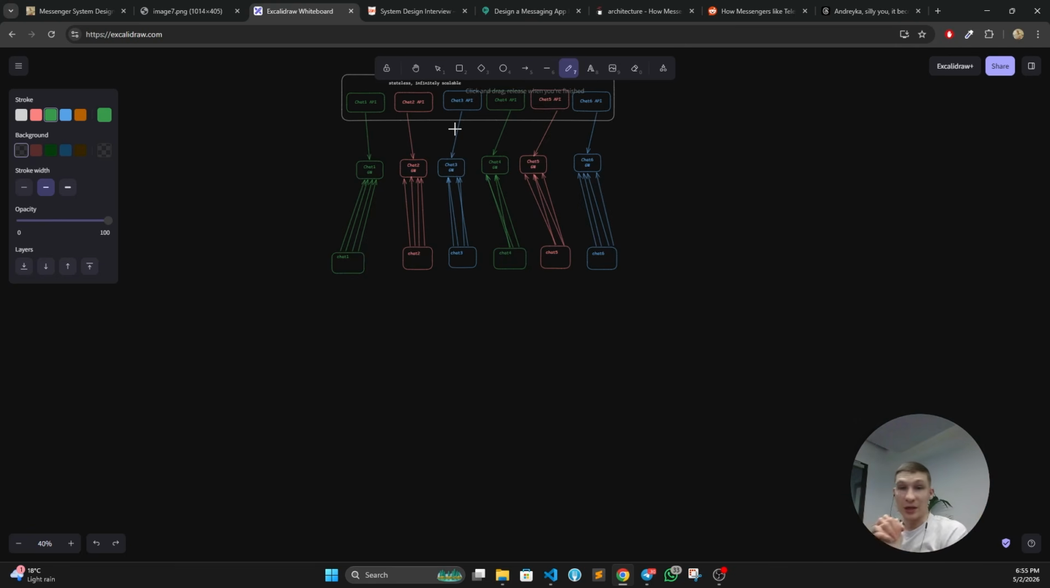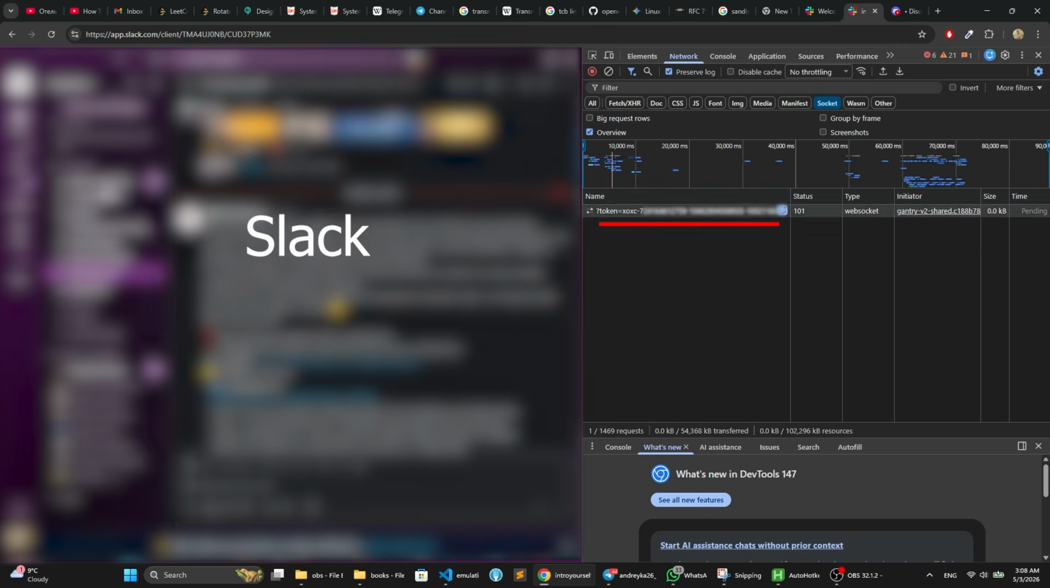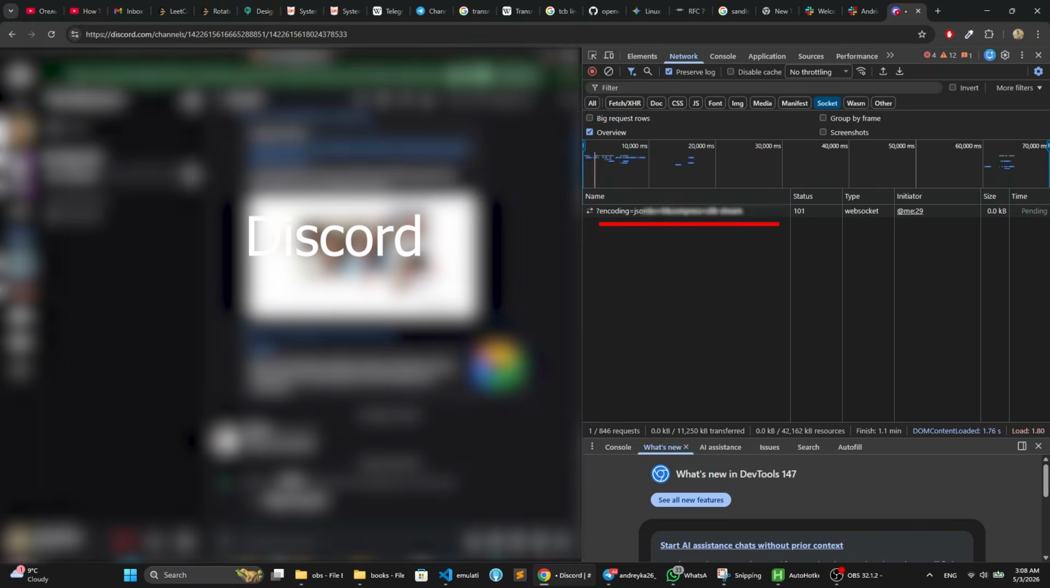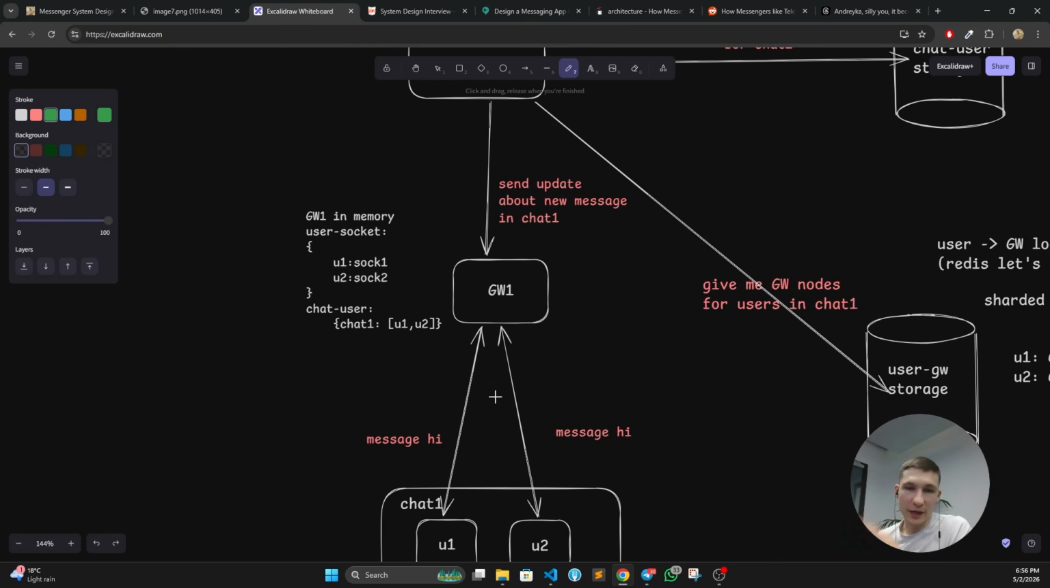What is the problem, guys? The problem is I actually checked network tabs for Telegram, WhatsApp, Slack, Discord, and to my surprise, they're using only a single socket connection. So, interesting point, most probably they are somehow round robin or evenly distributing the connection to a single server, and this single server or gateway node, whatever, handles the users no matter how you change the chat.